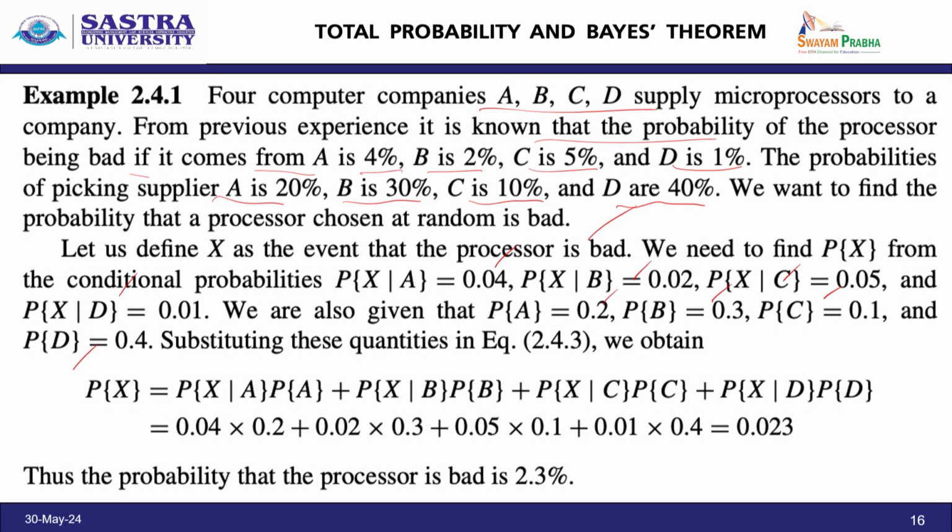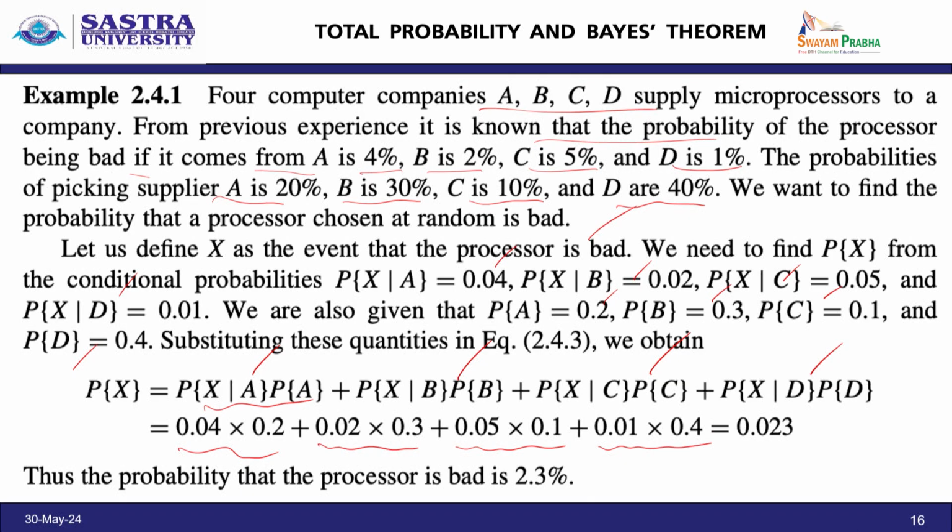Now, according to equation 2.43, we obtain the probability of X equal to probability of X given A times probability of A, plus probability of X given B times probability of B, plus probability of X given C times probability of C, plus probability of X given D times probability of D. Since we know all the individual values, substitute them: 0.04 into 0.2, 0.02 into 0.3, 0.05 into 0.1 and 0.01 into 0.4, and simply using addition you can get it.